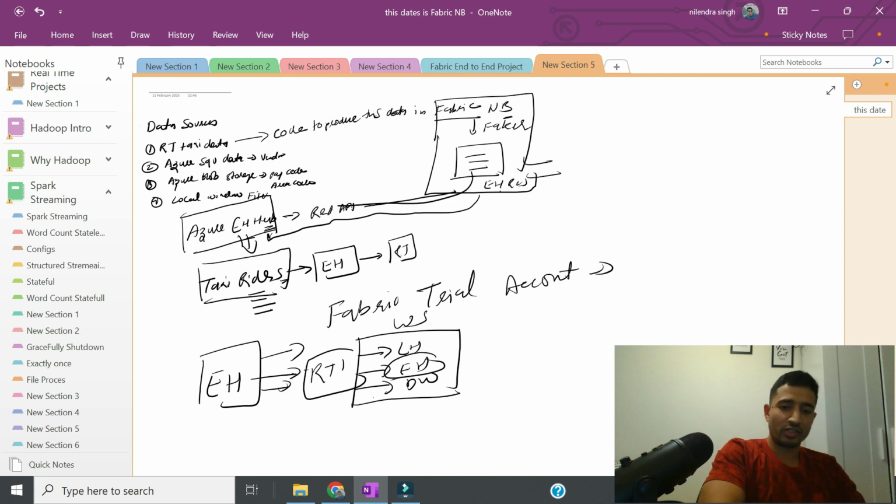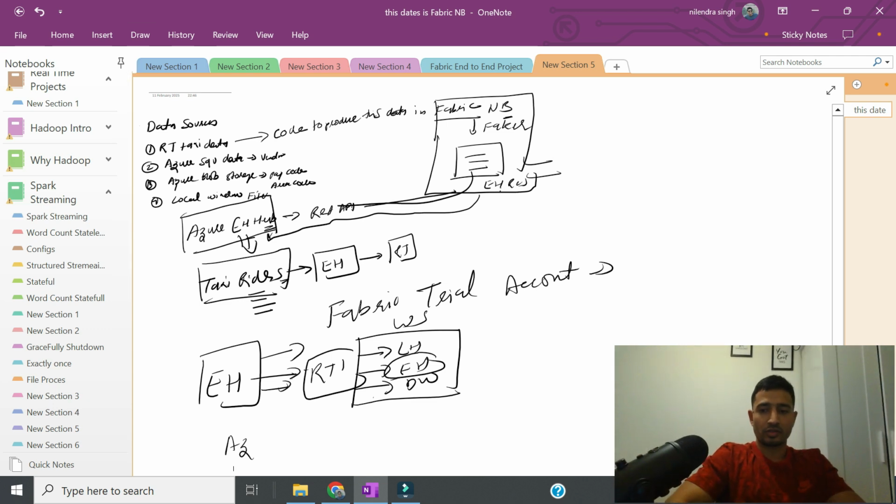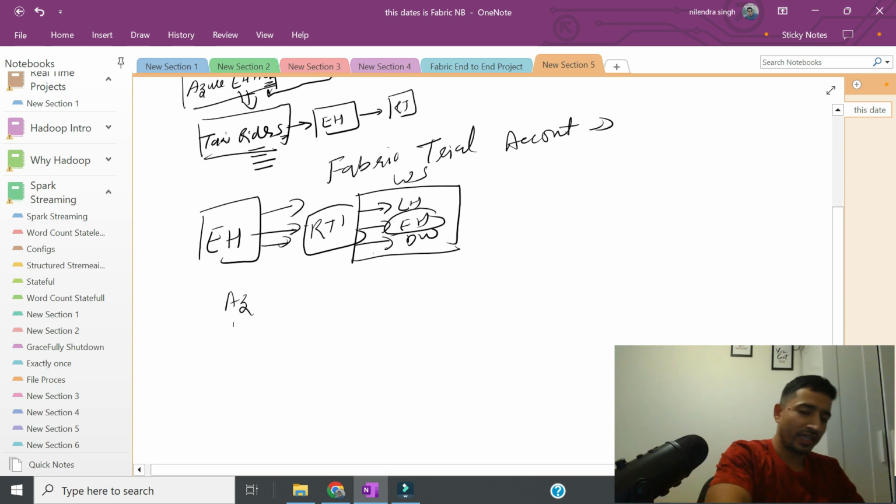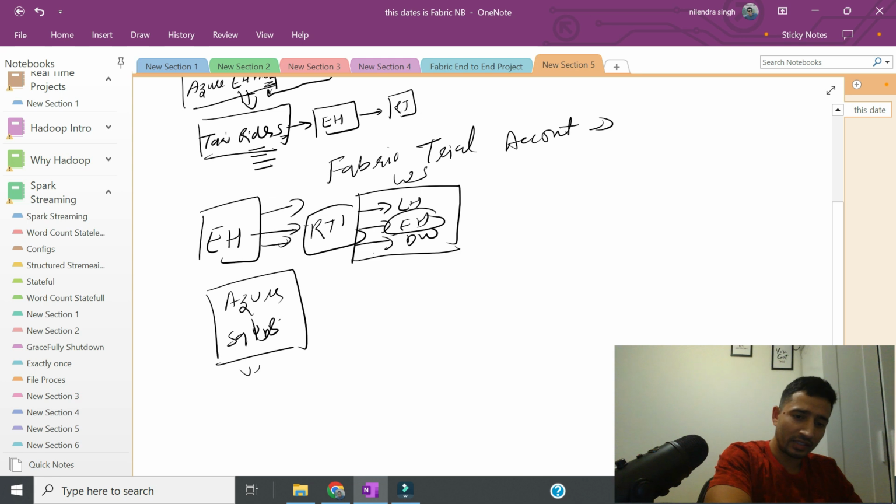let's say we have Azure, just give me a second. We have Azure SQL DB here, right? This Azure SQL DB is having our vendor data. So what we will be doing, we will be using mirroring to get this data into data warehouse, right?